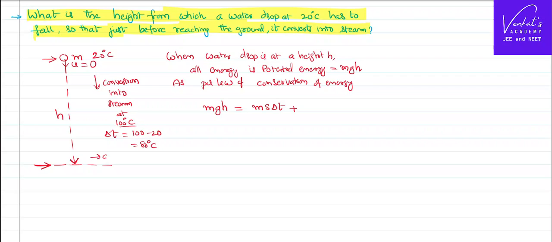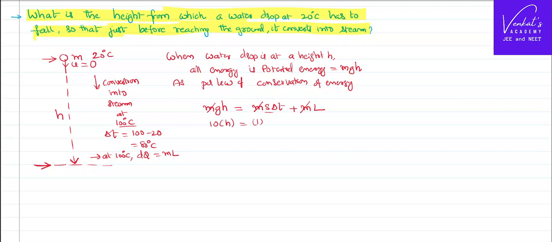At 100 degrees centigrade, to convert into steam, it needs a heat energy of mL, basing on the definition of latent heat. So mL, that's the same water drop, so mass can be cancelled. g value is approximately 10. h you have to find out.